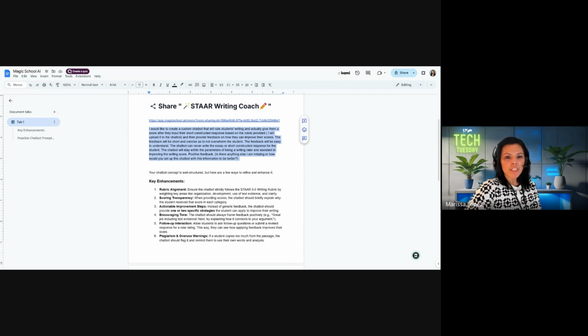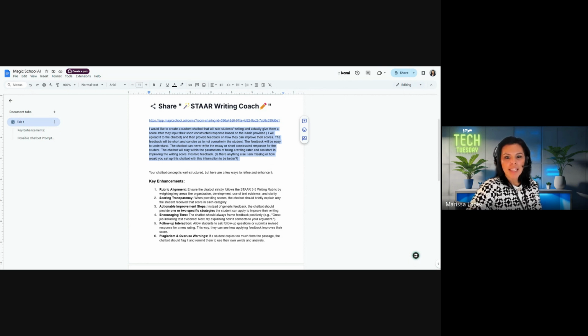I want the feedback to be short and concise, because sometimes when you use AI, it gives you a huge, large text, and that's very overwhelming. If you're asking, what did I score, and it gives you a huge, long essay to read, I don't want my chatbot to do that. So I actually am asking it to create short and concise feedback to not overwhelm the student. Okay, and also easy to understand. I just want it to be simple, easy to understand feedback.